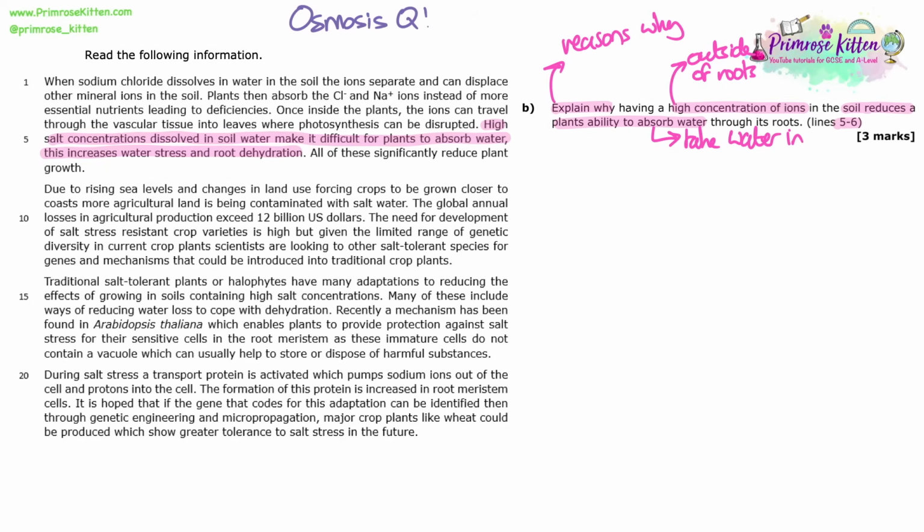This is just an osmosis question because we should understand and know that plants absorb water from the soil into their roots by osmosis. So we should be able to understand that if there is a low water potential around the root cells outside, because there's lots of ions dissolved in that water, then if the water potential inside the cells is higher, then water is not going to move into the root cells by osmosis. If anything, it could move out. So they could lose water and become dehydrated, or they're going to find it very difficult because you can't actively transport water into cells. You have to rely on it going down its water potential gradient. And so if that's not going to happen, then you're not going to get as much water into the cells.